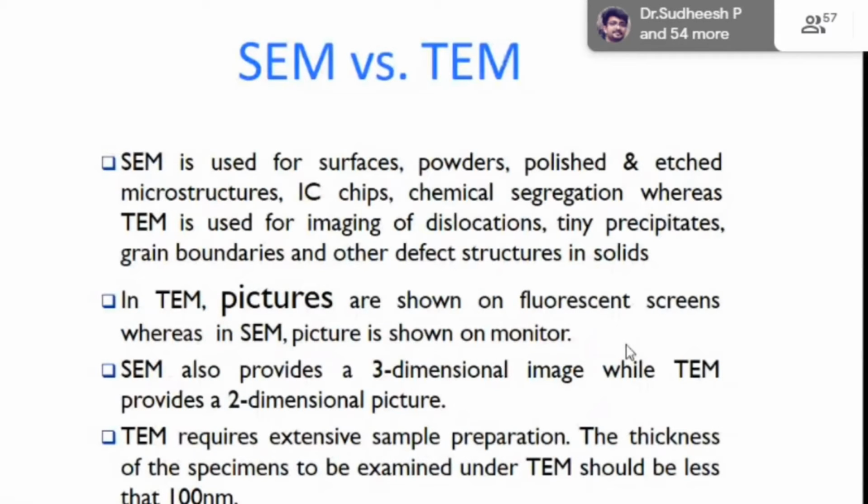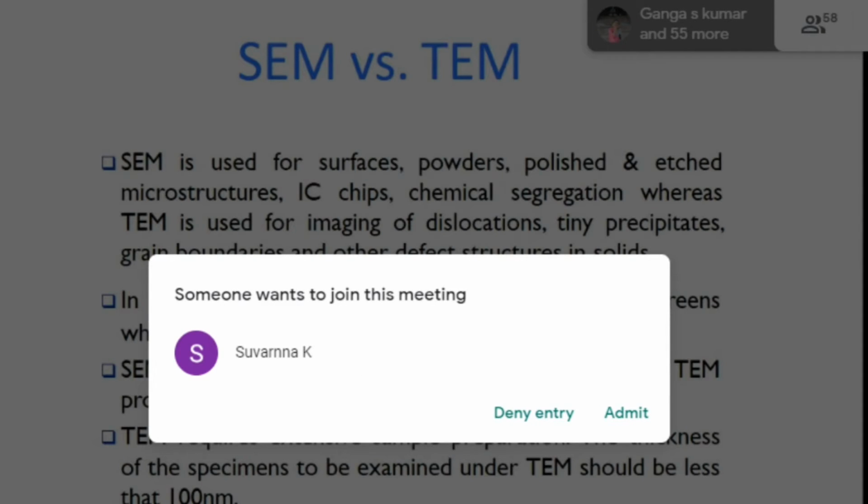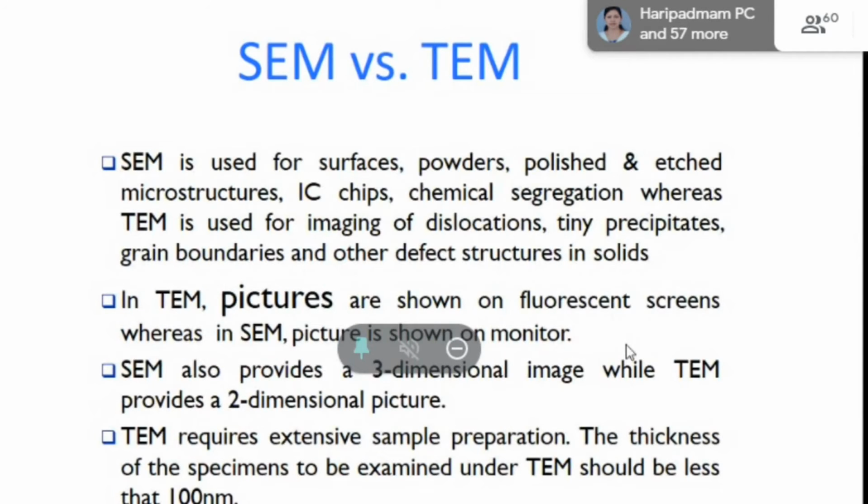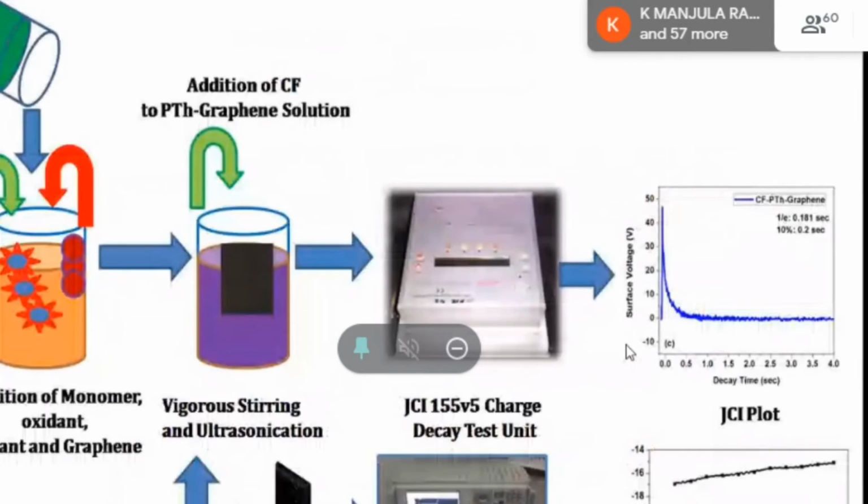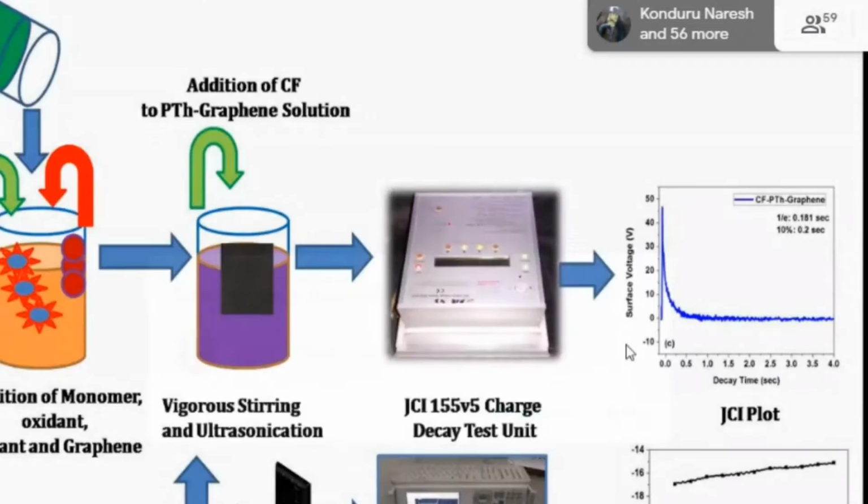SEM also provides a 3-dimensional image while TEM provides a 2-dimensional picture. TEM requires extensive sample preparation. The thickness of the specimen to be examined under TEM should be less than 100 nanometers. For the TEM, we have a sample holder. In it we put our sample, in solid powder form, and we fix it on the top of the sample holder in a way, and then we get the information.